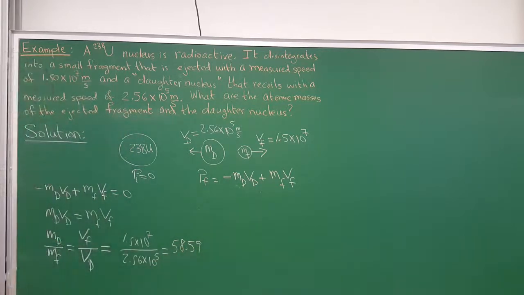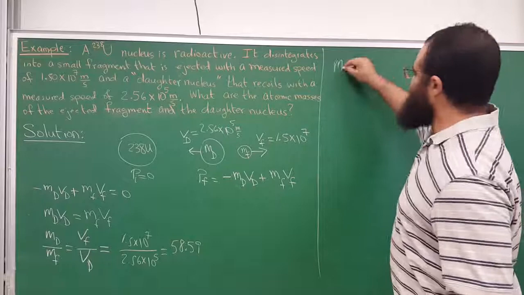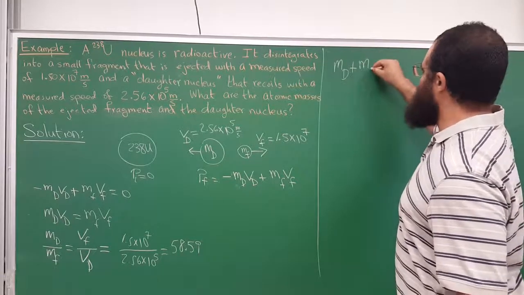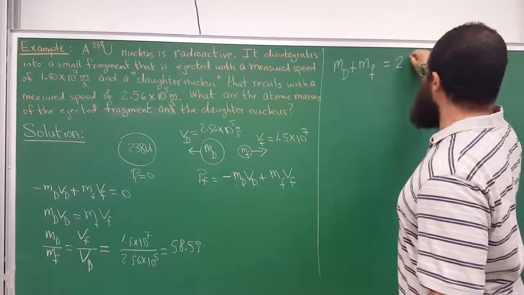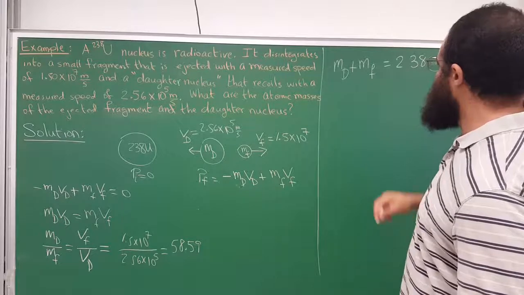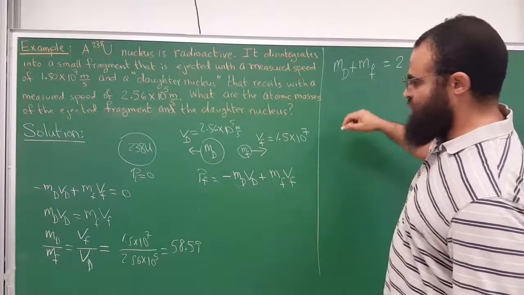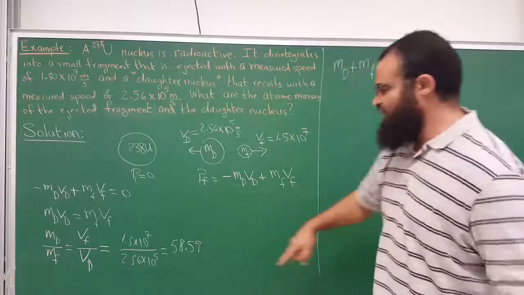So the mass of the daughter nucleus is 58.59 times heavier than the mass of the fragment. And so we just have to say then the mass of the daughter nucleus plus the mass of the fragment, both of them have to add up to the initial mass, which is 238 U. And so I will replace the mass of the daughter nucleus with m fragment times 58.59.